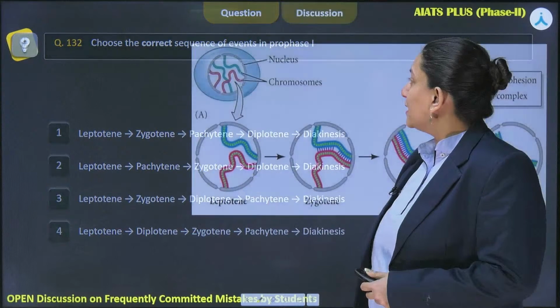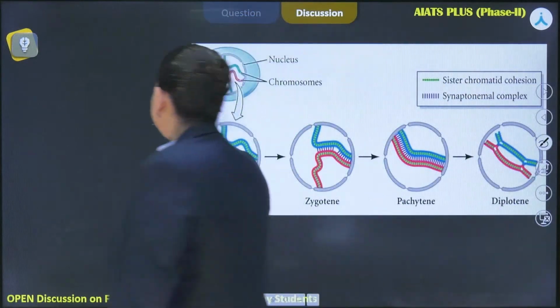So let's understand what Prophase I is all about.